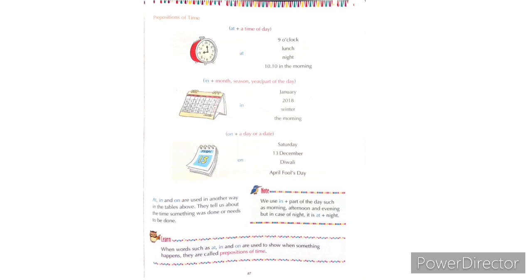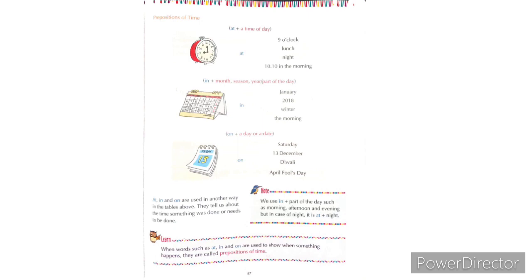Now, at: we use at to show the time of day. For example, at 5 o'clock, at lunch, at night, or at 10 o'clock in the morning. We use at for the time, for any time of a day, to show the timing.